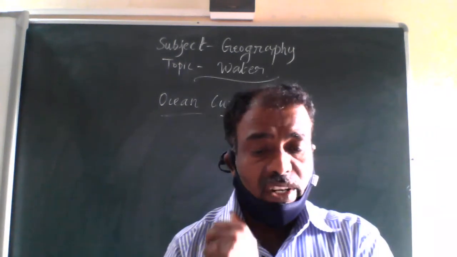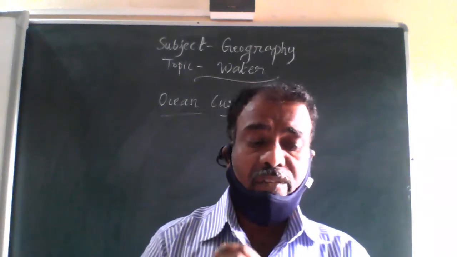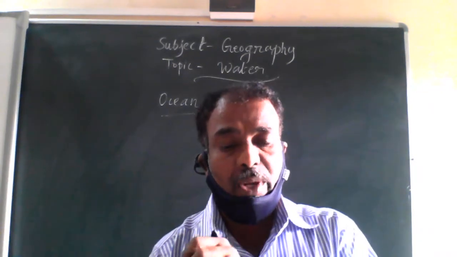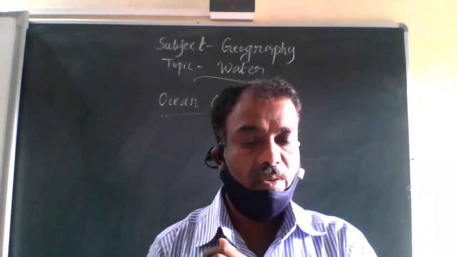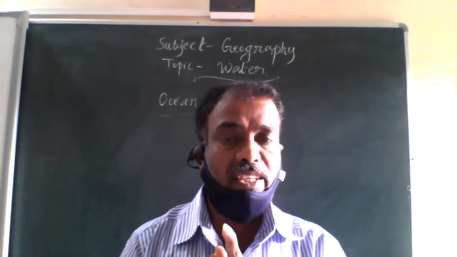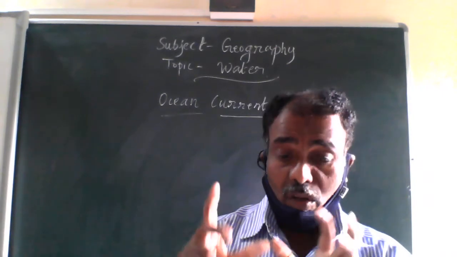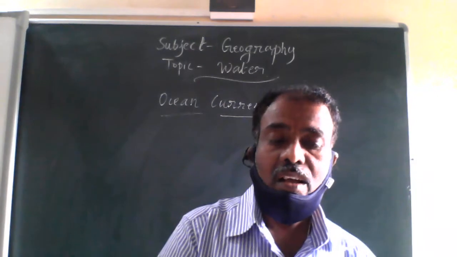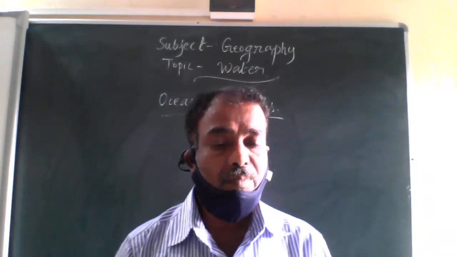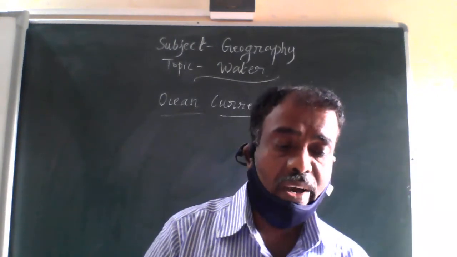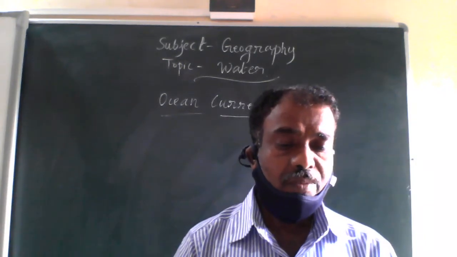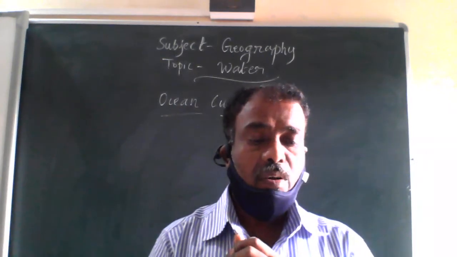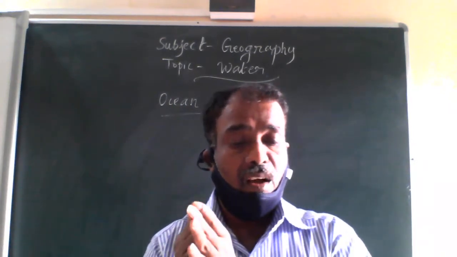And the cold currents carry water from polar or higher latitudes to tropical or lower latitudes. Please keep it in your mind. The Labrador Ocean current is a cold current, while the Gulf Stream is a warm current.